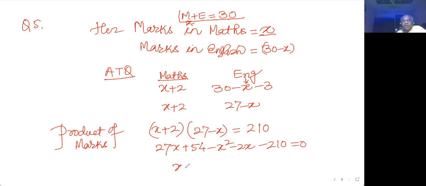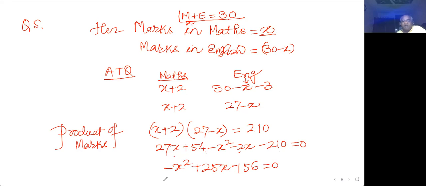So you are getting negative x square, 27 minus 2 plus 25x, and 54 minus 210 is minus 156. That is 0.